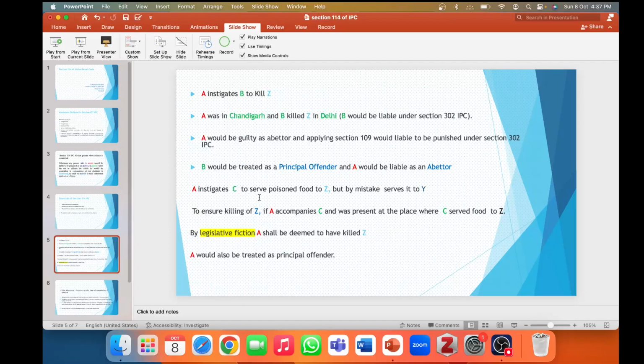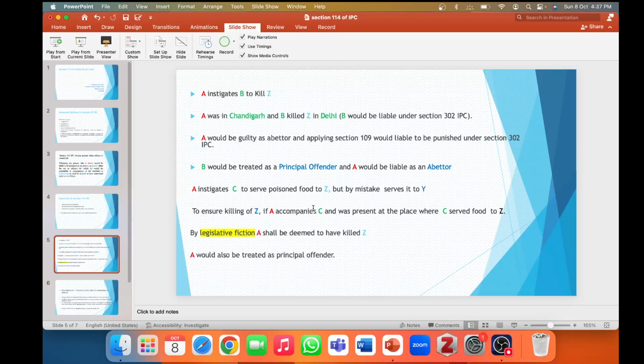Now, to ensure killing of Z, if A accompanies Y and was present at a place where C served food to Z, by legislative fiction, A shall be deemed to have killed Z. Now we understand it with a simple example.